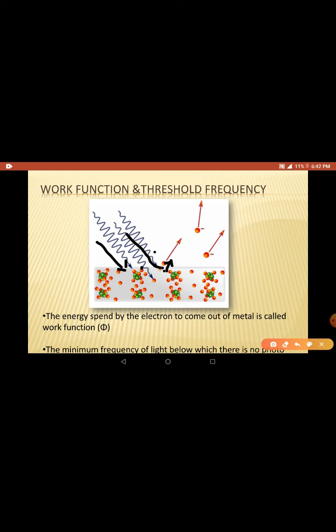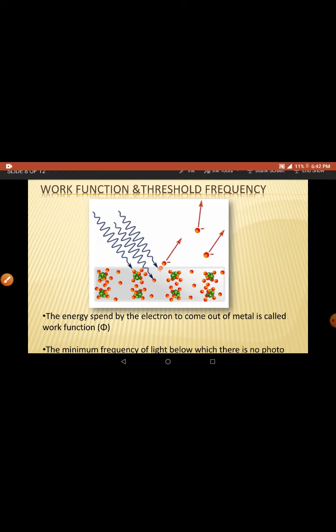It just came out. Okay, so the frequency of light below which there is no photoelectric effect is called threshold frequency. Threshold frequency, you can see here.